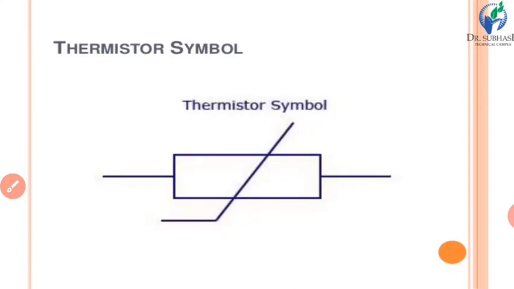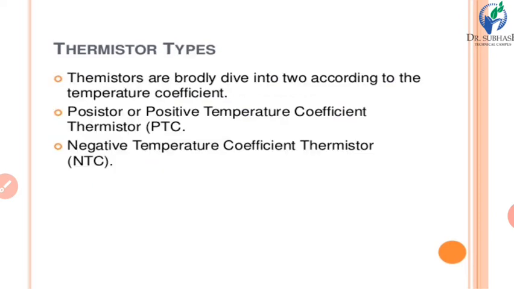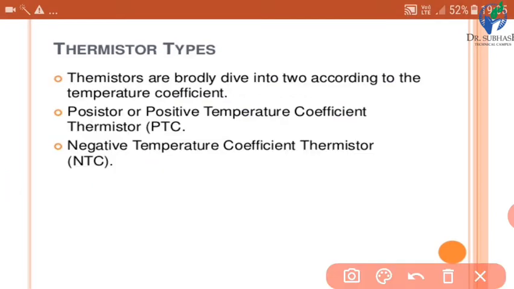This is the symbol of the thermistor. In a single line diagram, we can see this type of symbol for the thermistor. Now, types of thermistor. Thermistors are broadly divided into two categories according to the temperature coefficient. One is the positive temperature coefficient, meaning PTC, and the other is the negative temperature coefficient thermistor, meaning NTC.